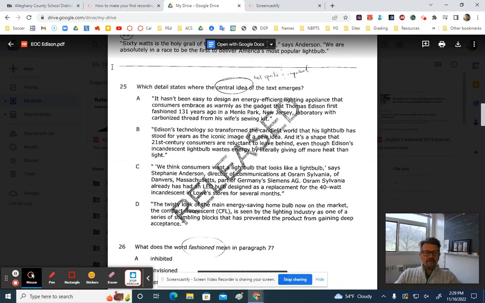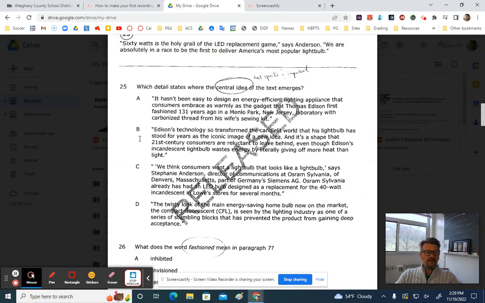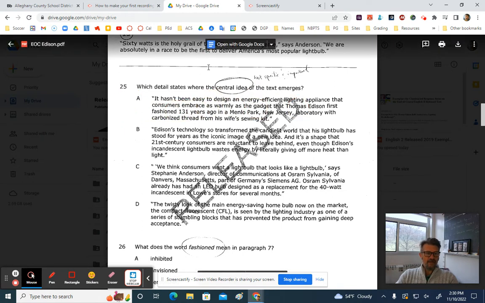So pause the video. Make sure that you have these labeled. I would put beside each of these, put does not cover whole passage, does not cover whole passage, does not cover whole passage, and then underline the first sentence here and put covers whole passage. That's what makes that one correct. Pause the video and get your editing done on that one.